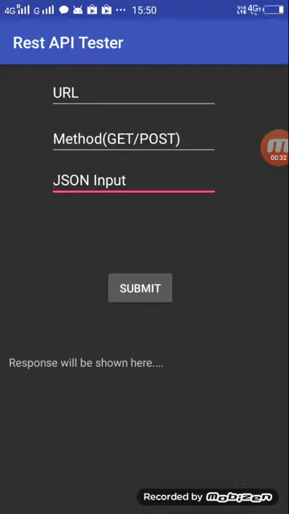So this app contains three text fields over there, as you can see: URL, method, and JSON input, and after that a submit button, and below that there is a "response will be shown here" section. After hitting the server with the request URL or the request JSON, it will fetch the response and show it in that section. So we'll come one by one.